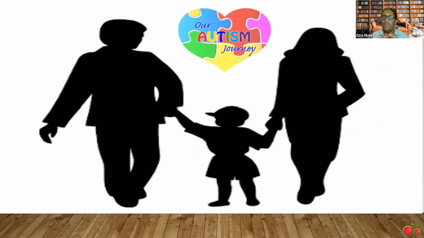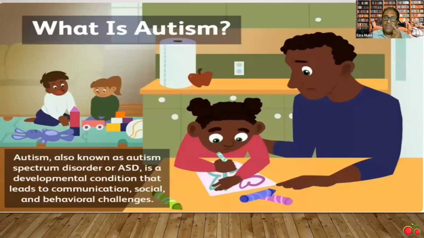Since then, we have embarked on a remarkable journey alongside other families with similar situations. Autism spectrum disorder, ASD, is a neurodevelopmental disorder affecting social interaction and behavior. Its exact cause remains uncertain. Environmental factors are believed to play a significant role.